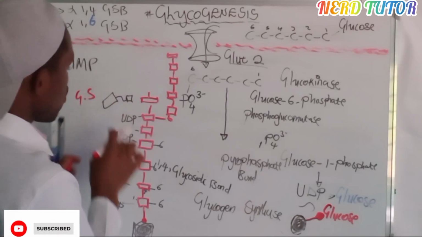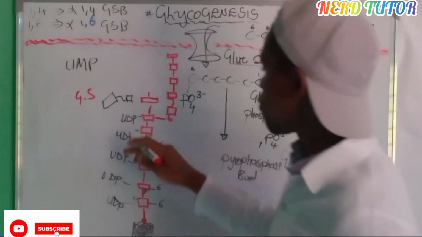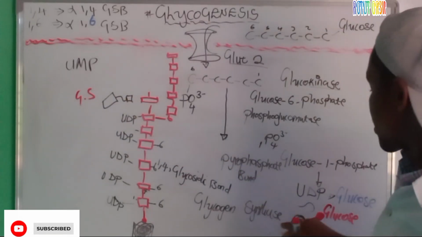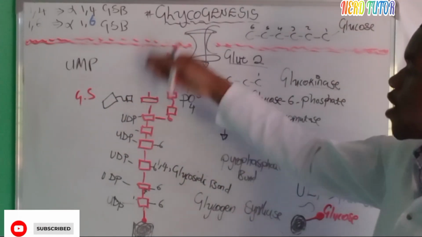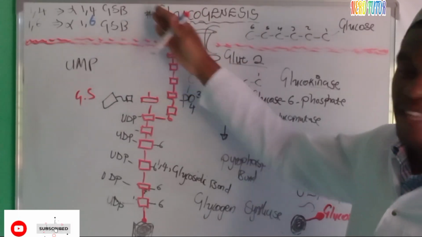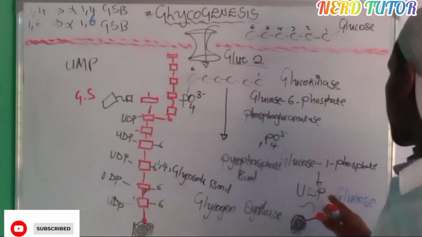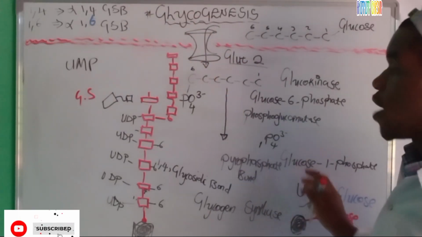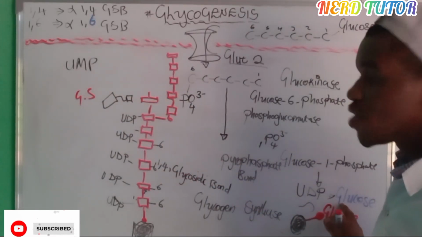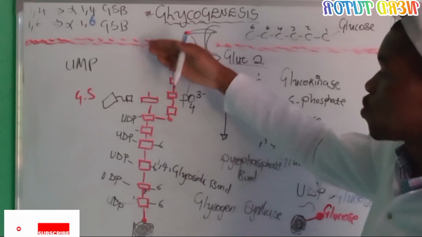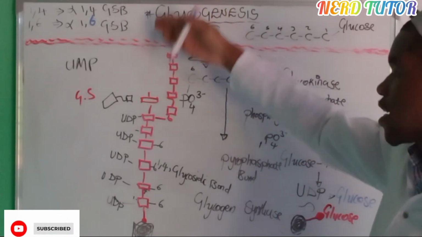The enzyme here was the glycogen synthase. It was responsible for bringing the UDP plus the glucose molecules, piling them up, piling them up. Okay, the UDP and the glucose, where do they come from? The enzyme itself has got the UDP and the glucose. It was just there to add them up.